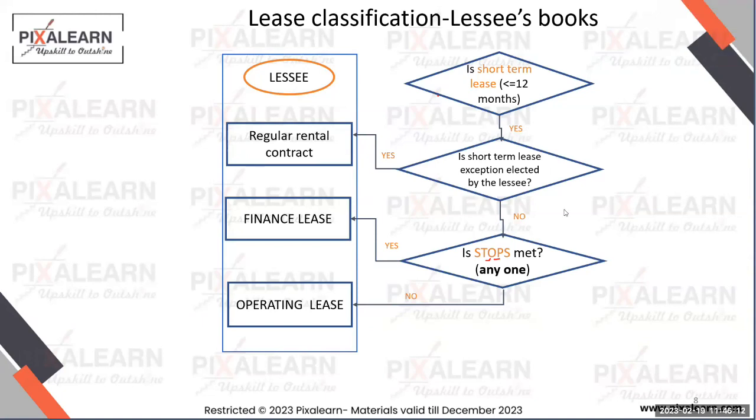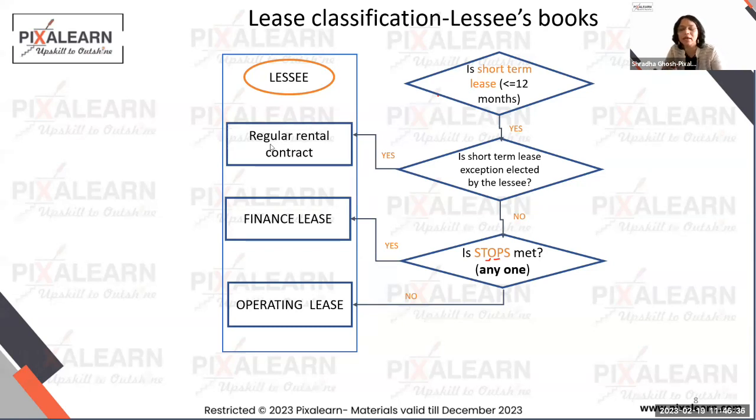Sure. If the contract is for 11 months, not 12 months, and it's renewable. Yeah, you see, if it is renewable and you're 100% sure that you're going to renew the contract, then you're not going to treat it like a regular rental contract. But if it is a scenario where the industry practice is such that the lessor may refuse you, then you're going to treat it like a regular rental contract.